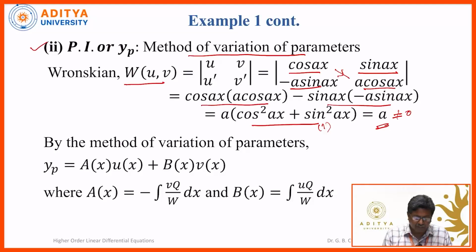Now by the method of variation of parameters, yp is given by yp is equal to a of x into u of x plus b of x into v of x.